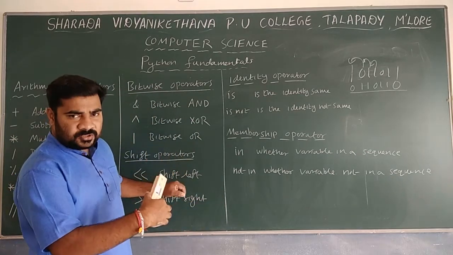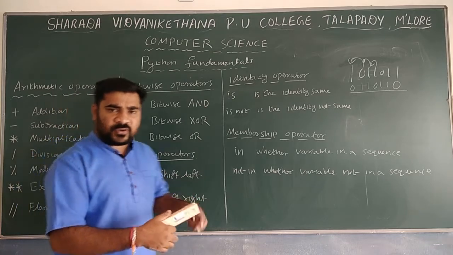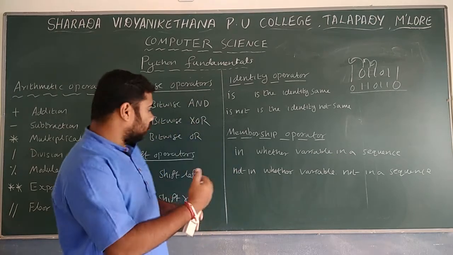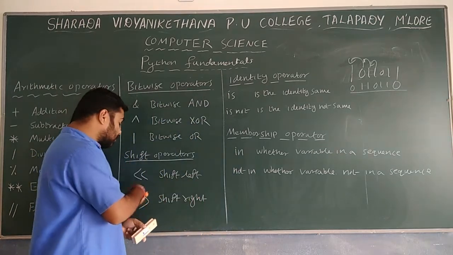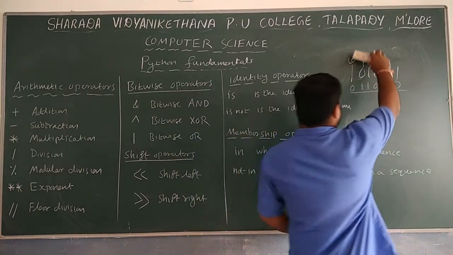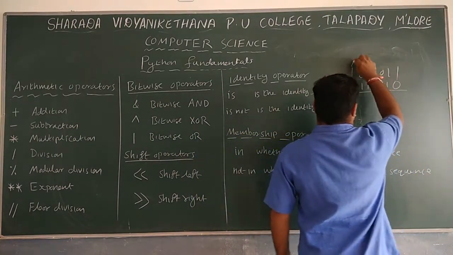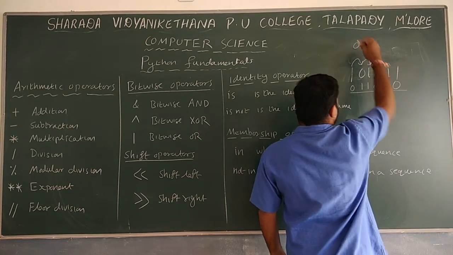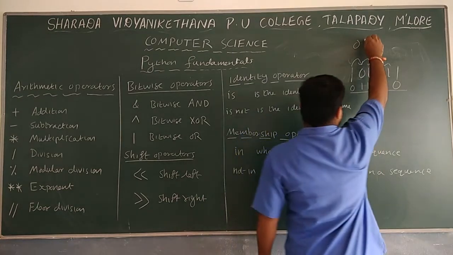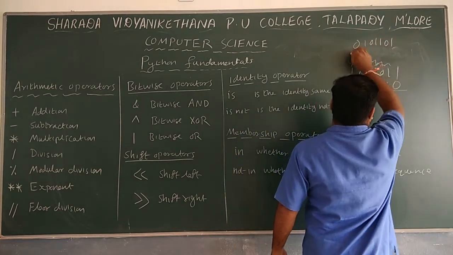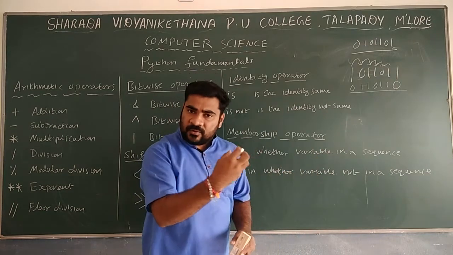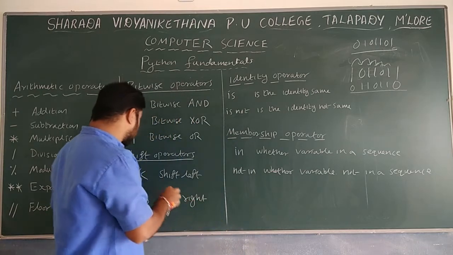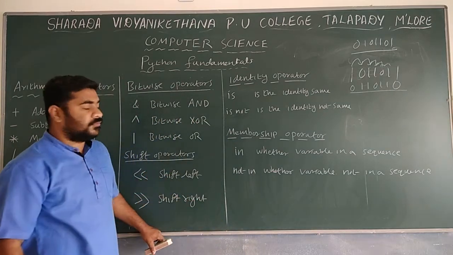One bit will be shifted. Not only one bit: if you mention the bit number, for example shift 3, then 3 bits will be shifted. If you give shift 4, then 4 bits will be shifted towards the left. If you use shift right, it is the same case, but it will be shifted towards the right side. The first bit will be empty, then 1 0 1 1 0 1, and the empty bit will be added as a 0. So that is the shift operator, shift left and also shift right.